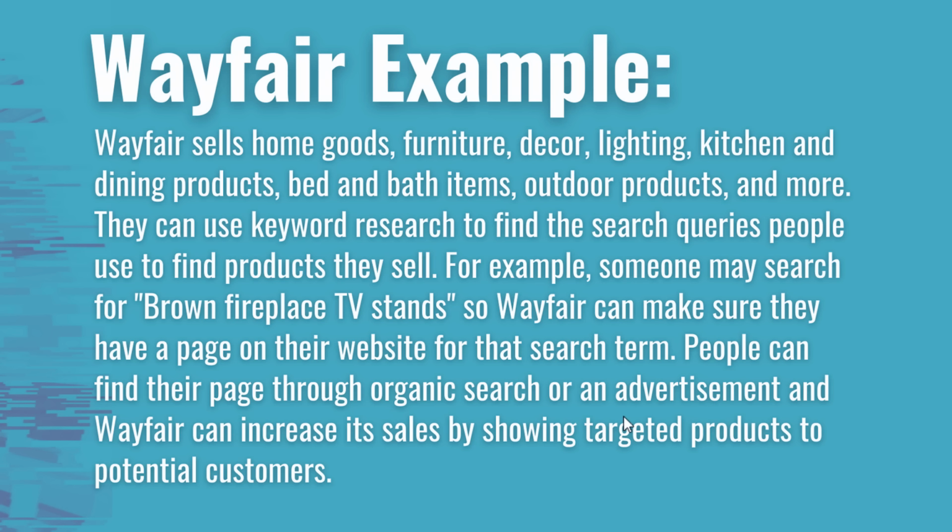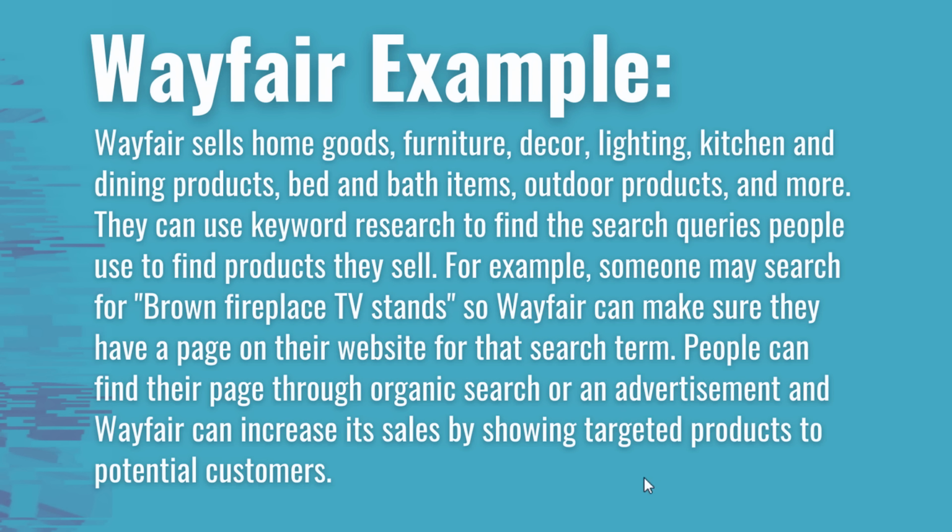Now next is going to be my Wayfair example. So I already went over an example with Wayfair, but they sell all sorts of different products: home goods, furniture, decor, lighting, kitchen and dining products. So when they are looking for keywords, there's all sorts of different categories they need to create on their website and all sorts of different keywords that they need to optimize for.